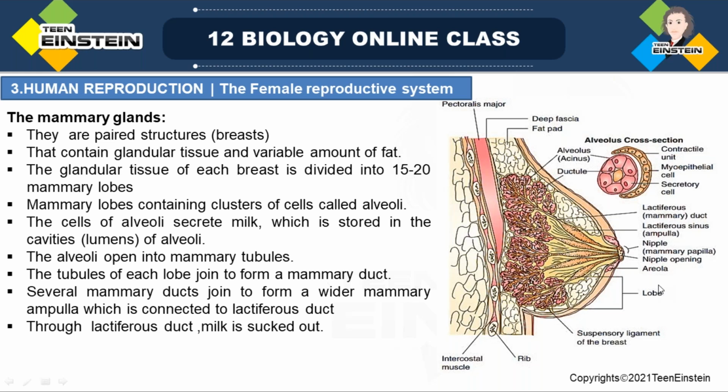The production of milk is stimulated by the hormone prolactin, along with progesterone and estrogen. Both progesterone and estrogen are involved in milk production, but the main hormone is prolactin. And ejection of milk is stimulated by oxytocin. Note down, prolactin is the main hormone for milk production, but milk ejection is stimulated by oxytocin.